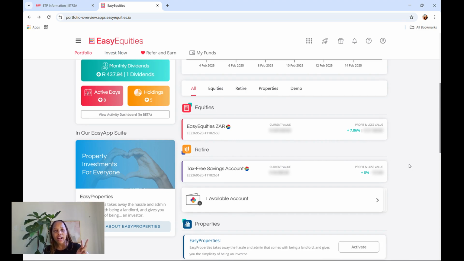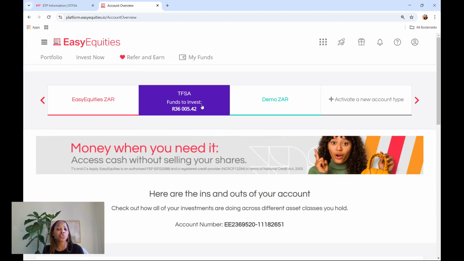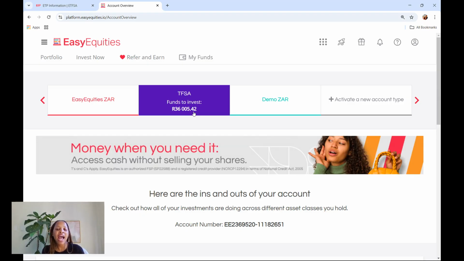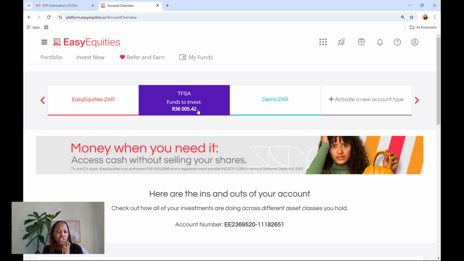So I have 2 accounts for my daughter. She's got the Easy Equities ZAR as well as the tax-free savings account. Today we are going to be investing in her tax-free savings account, and I'm investing the full amount. If I click in there, I've already transferred the full 36,000 Rand. This is just a little bit of interest that has accumulated because this money has been sitting. I have spent a long time without investing this money, so it's accumulating just a little bit of interest.